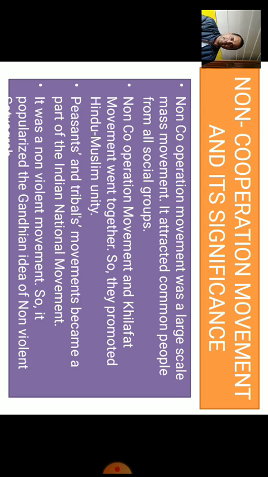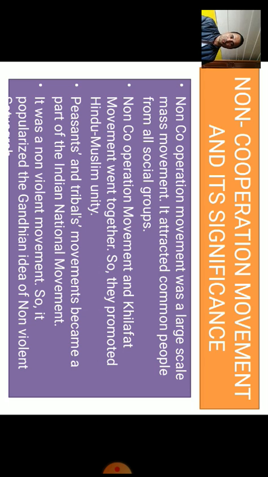To prepare the timeline, we are going to base it on the year, which we need to set in chronology. The chapter begins with 1914, so we will start with that. 1914 is the year of the First World War, right? In 1915, Mahatma Gandhi returned to India from South Africa. In 1916, Mahatma Gandhi visited Champaran. In 1917, Mahatma Gandhi visited Kheda. In 1918, Mahatma Gandhi visited Ahmedabad.